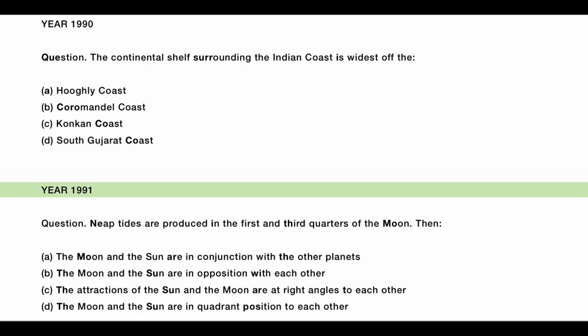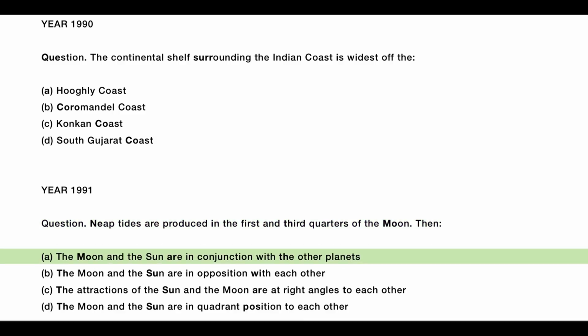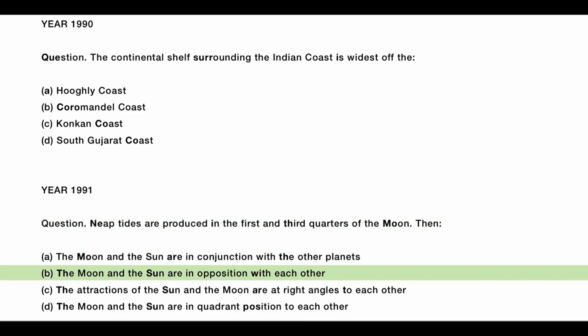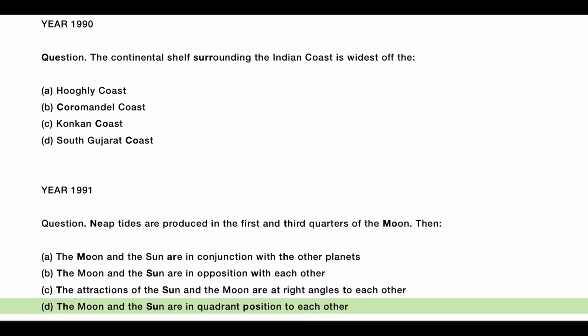Year 1991, Question. Neap tides are produced in the first and third quarters of the moon. Then, A. The moon and the sun are in conjunction with the other planets, B. The moon and the sun are in opposition with each other, C. The attractions of the sun and the moon are at right angles to each other, D. The moon and the sun are in quadrant position to each other.